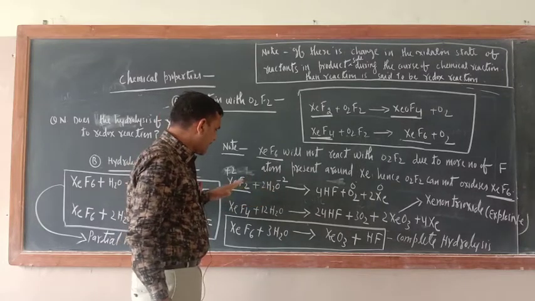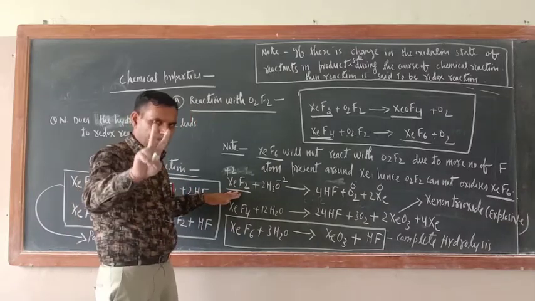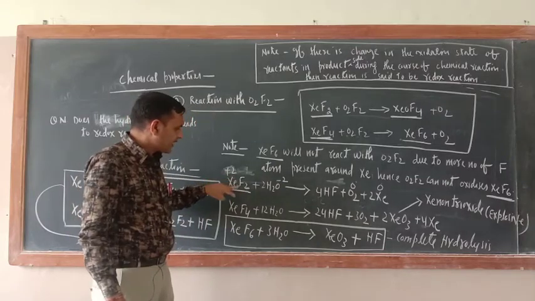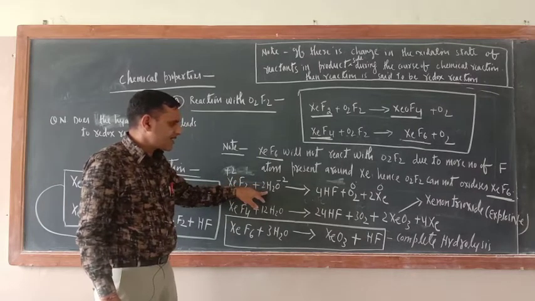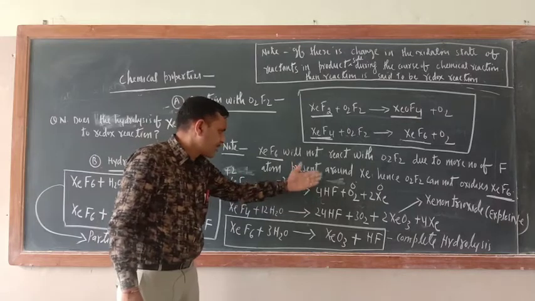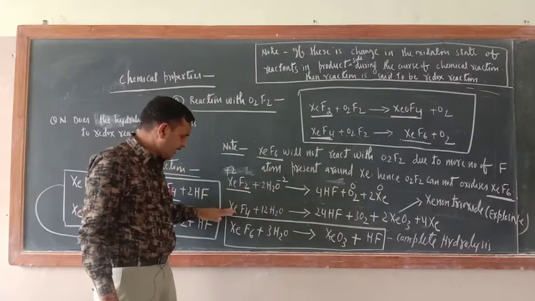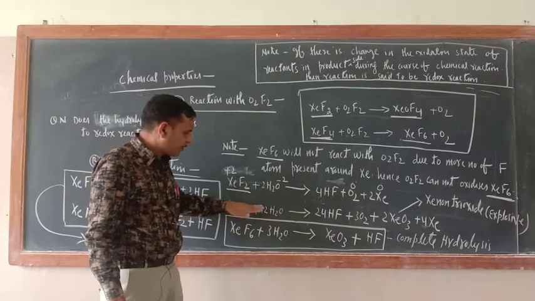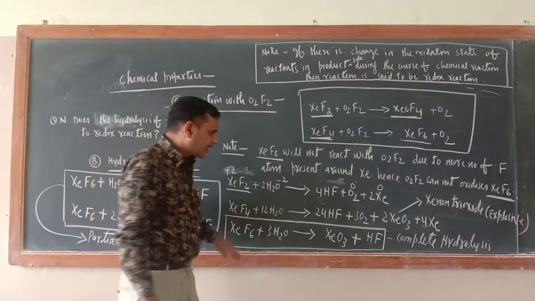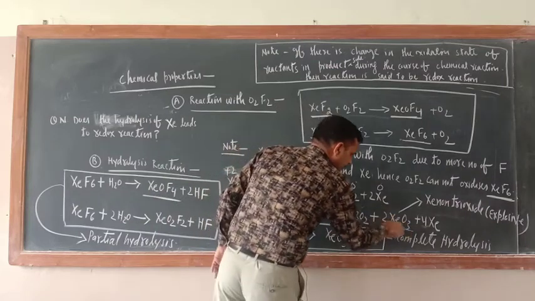In these hydrolysis reactions, first remember the products. When XeF2 hydrolyzes, it forms the obvious compound HF, another is xenon, and O2. Similarly, when XeF4 reacts with water, it also forms HF and O2, but here one product is different. What is that?